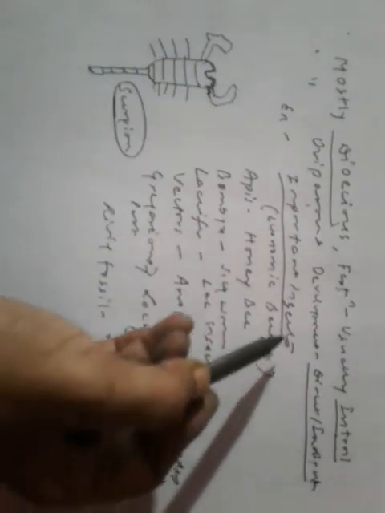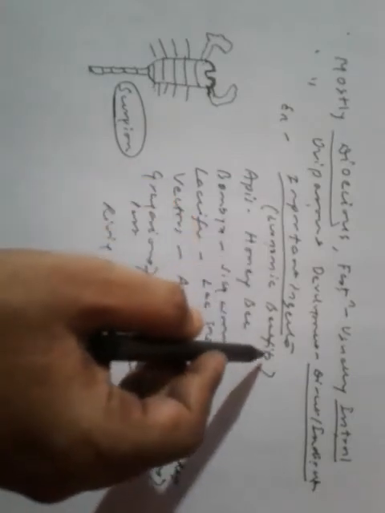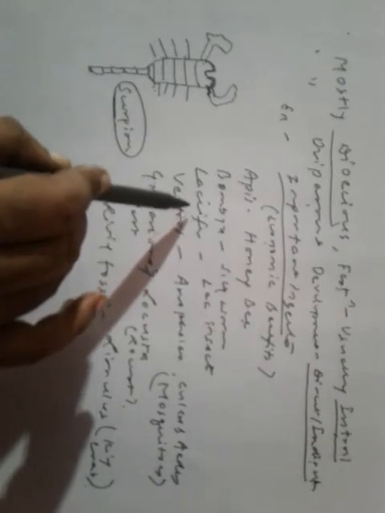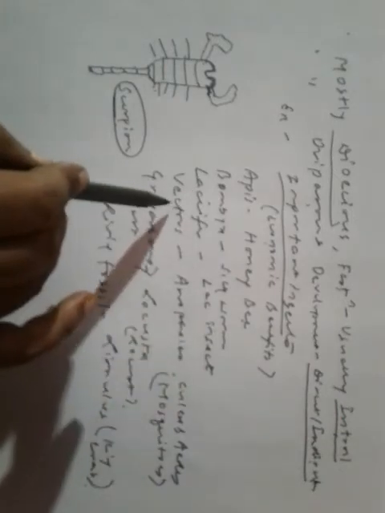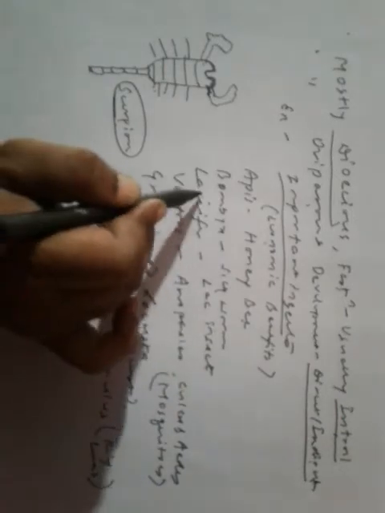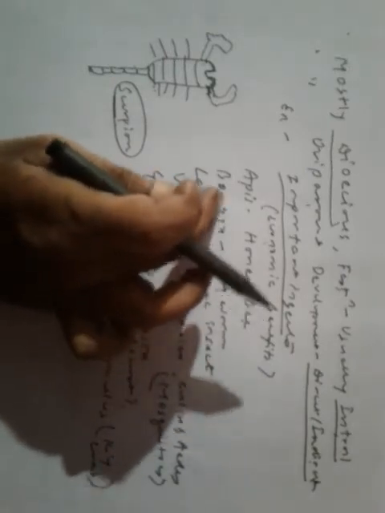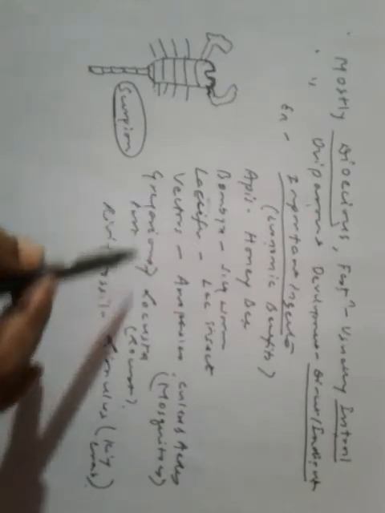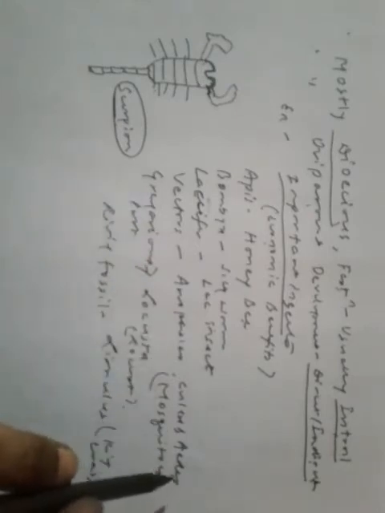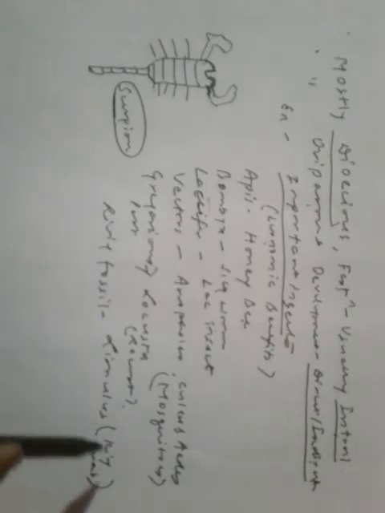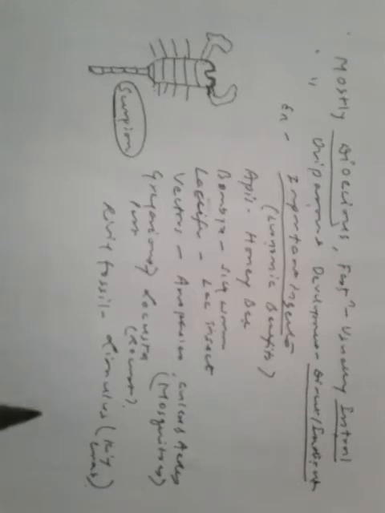And the examples are important insects which provide us economic benefits: Apis, honeybee, Bombyx, silkworm, Laccifer, lac insect. Vectors: Anopheles, Culex and Aedes mosquitoes, gregarious pest, Locusta locust, and living fossil Limulus, that is king crab. So let's move to another one.